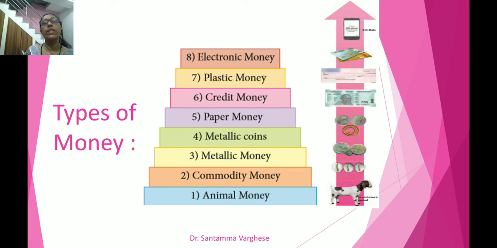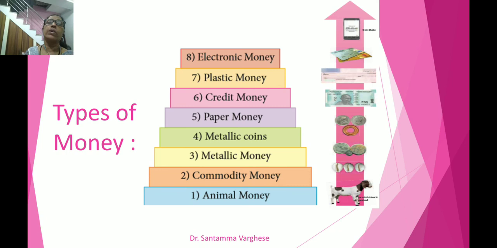This metallic coin we were explaining. Metallic money is different from metallic coins. Metallic coins are divided into two: standard or full body coin, and token coin. So metallic coins are of how many types? Two types. Which are they? Standard or full body coin and token coin.